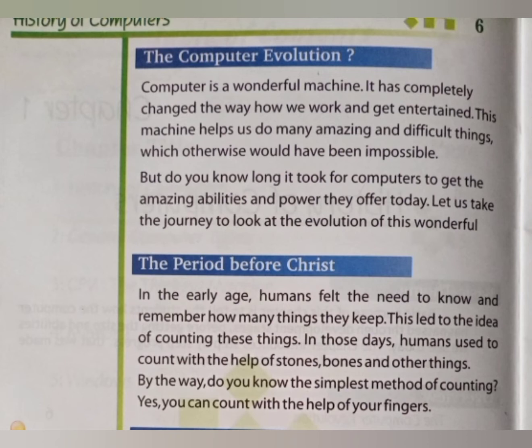I remember that when we were students, we also used this method of counting. You can count with the help of your fingers. It is a very simple and very fast way of counting. 1, 2, 3, 4, 5, 6, 7 on the tips of your fingers.